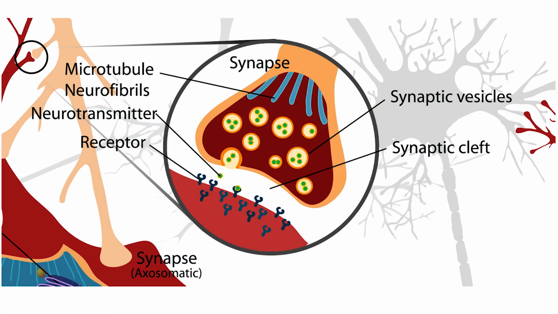The neurotransmitter molecules are held in tiny sacs called vesicles in the presynaptic neuron's terminal boutons. The arrival of an action potential triggers the binding of the vesicles to the presynaptic neural cell membrane, which then ejects the neurotransmitter molecules into the synaptic cleft, which is actually the outside of the presynaptic neuron. Once in the synaptic cleft, neurotransmitter molecules diffuse across the tiny space between the pre- and postsynaptic neurons.